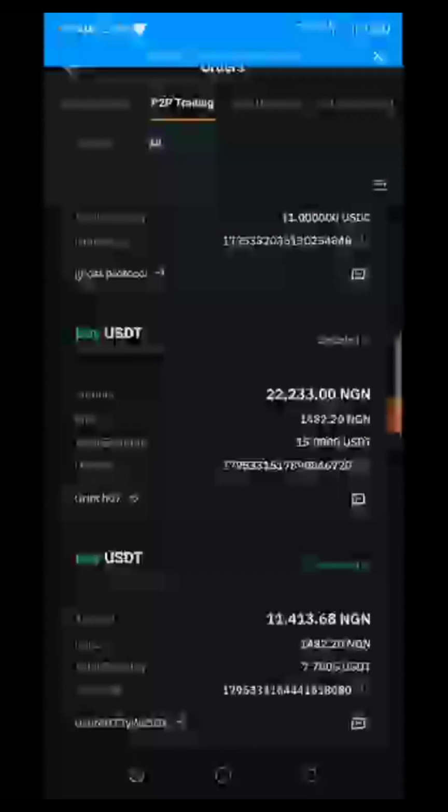So when I click that, you can see 106 minutes. The moment I see 106 minutes, I will not pay the person. I'll just click on paid and ignore the person until he comes back to me. If you don't do that, you will always battle with disputes.